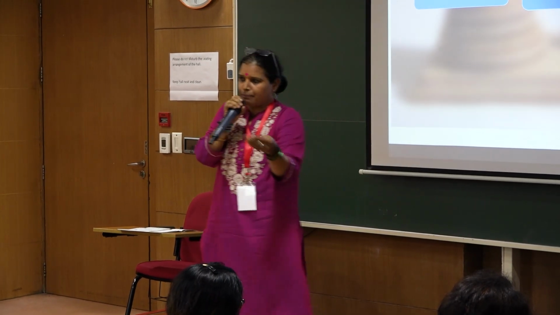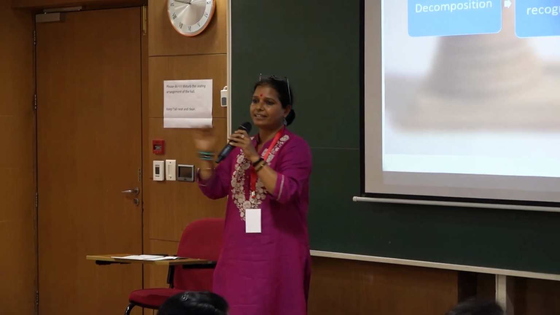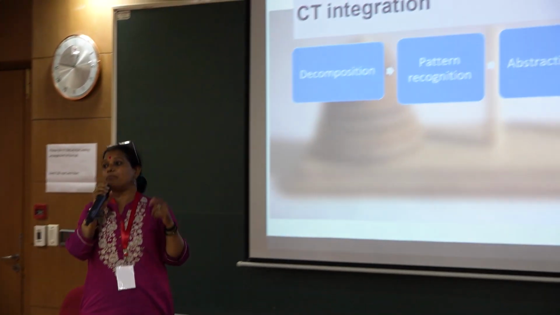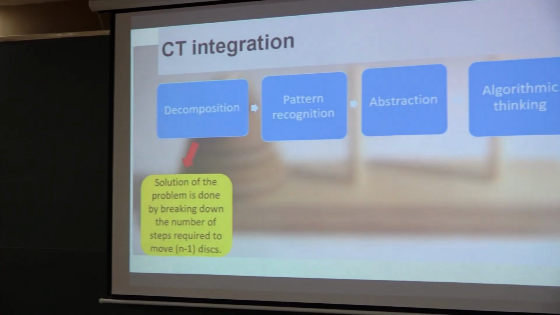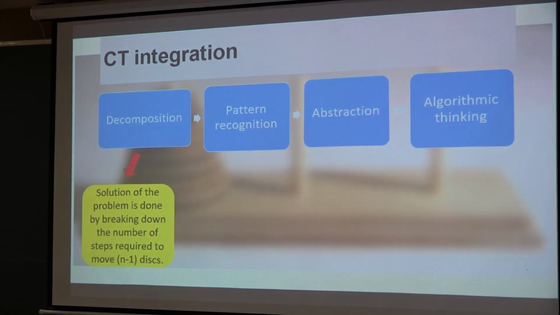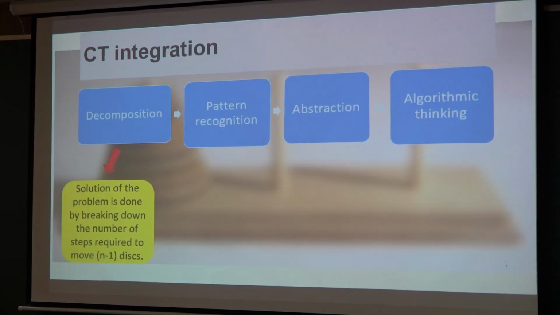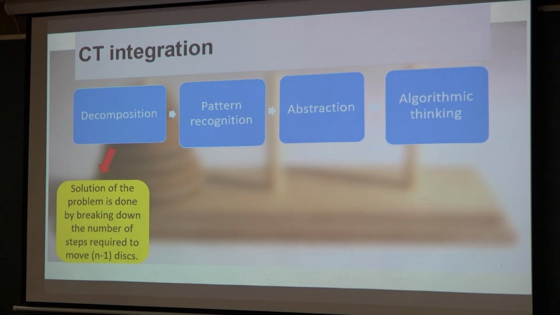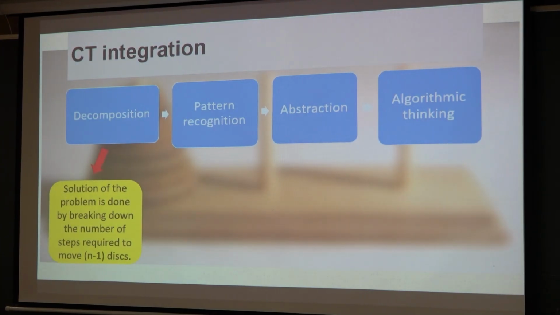With each step they were learning how to complete the game. Then comes the second thing, pattern recognition, and to my knowledge that is the most important part of having computational thinking in the approach: how to go in a certain pattern to reach the conclusion.